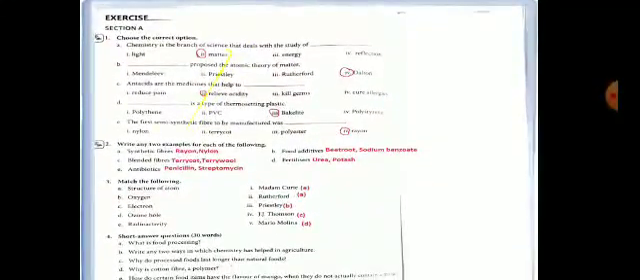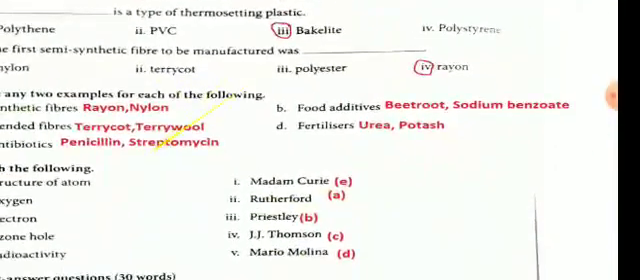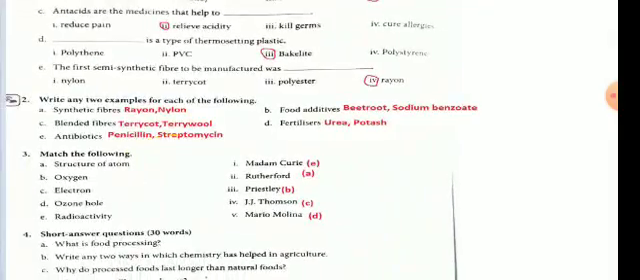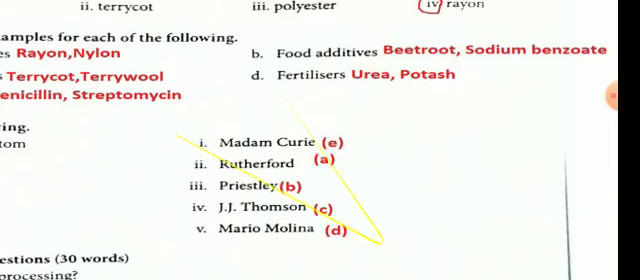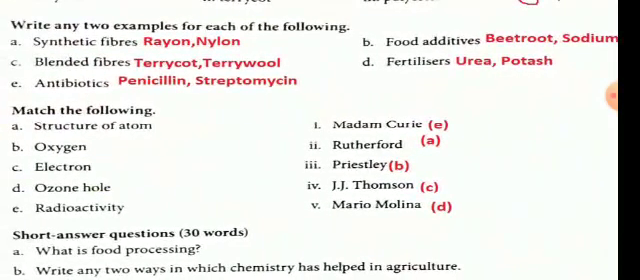Part 3 is match the following. So you can see in the match the following, structure of atom. So structure of atom is given by Rutherford. Then oxygen, who discovered oxygen? So the scientist name is Priestley. Now who discovered electron? Scientist name is J.J. Thomson.